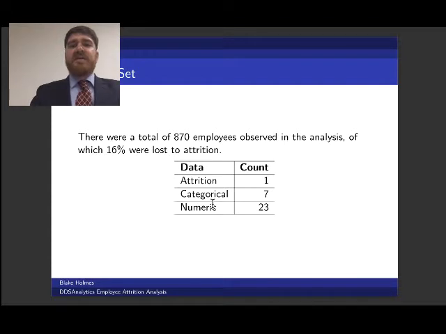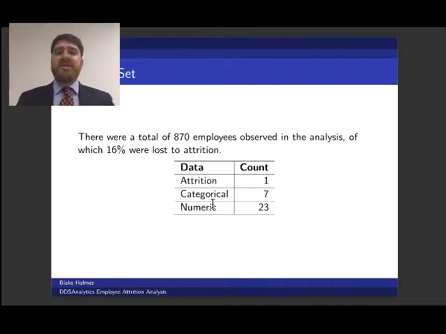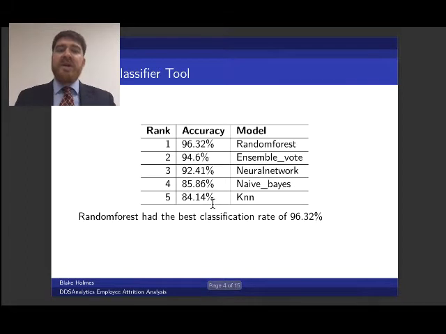The data set that we looked at was quite robust, including 31 variables describing 870 employees. Of these 870 employees, 16% were lost to attrition. The first step for us was to build a classifier tool. Using machine learning techniques, we were able to build 5 different classifier tools and rank them based upon their accuracy at predicting whether or not an employee would leave the company. Here, the top ranked classifier was the random forest classifier, which had a correct prediction rate of 96%.